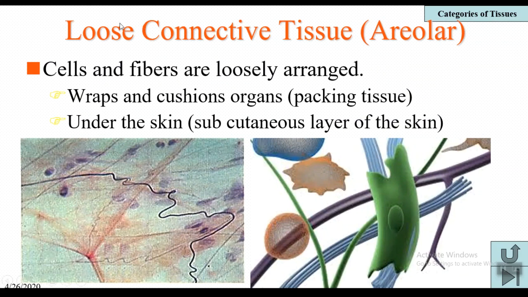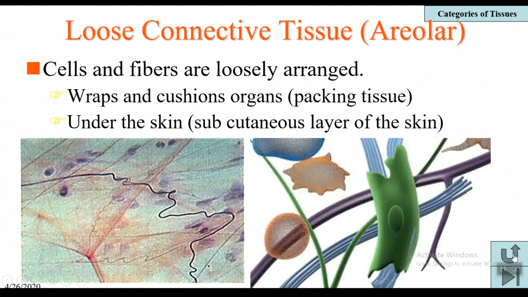Okay, and this loose connective tissue, the cells and fibers are loosely arranged, and it wraps and cushions organs. It is like a packing tissue, as a chocolate is packed in a wrapper, and similarly the organs are wrapped in this loose connective tissue. It is present below the skin, that's why it is subcutaneous tissue, and this subcutaneous layer of the skin is also formed by this loose connective tissue.